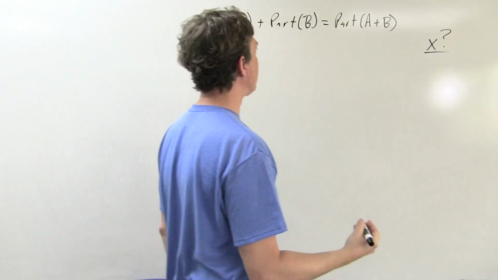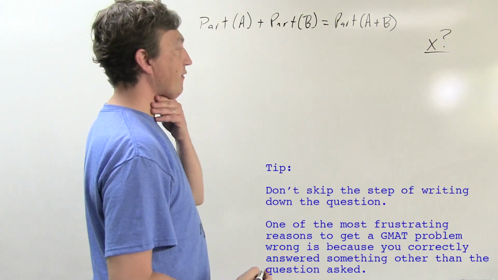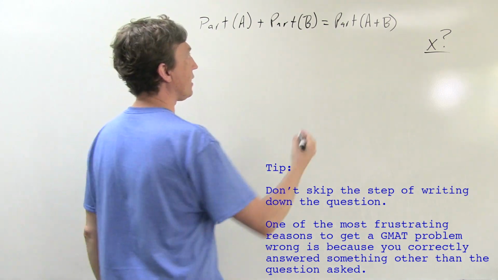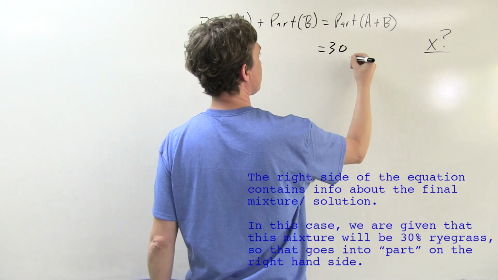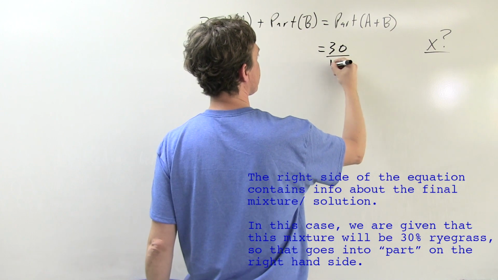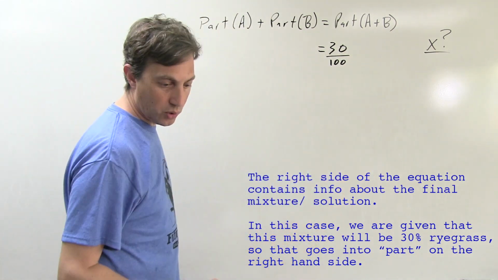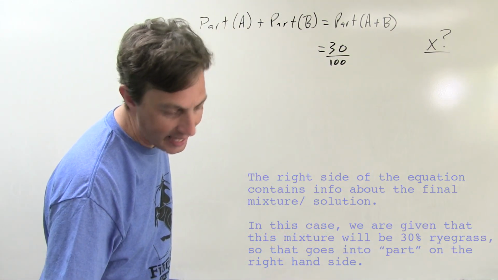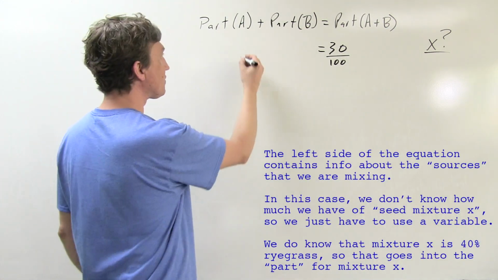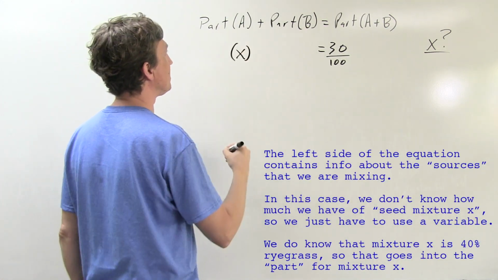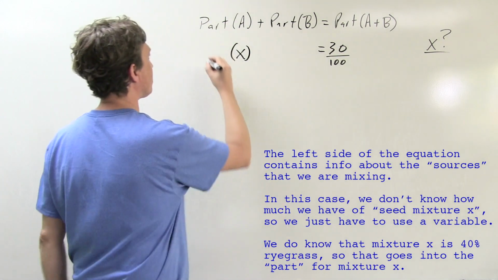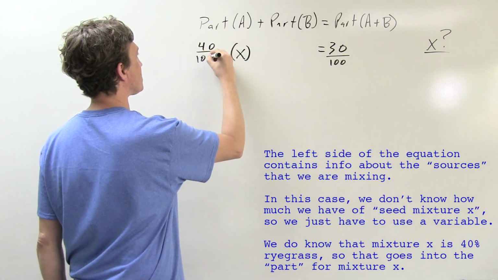Good habit to write that up on the board. And I'm thinking the final mixture is 30% ryegrass. So I'm thinking it's going to be 30% here. And then I think, well, going back, the first one, seed mixture X, so that's X. We don't know how much of it we have, so we're stuck with a variable. Seed mixture X is 40% ryegrass, okay? 40% ryegrass.